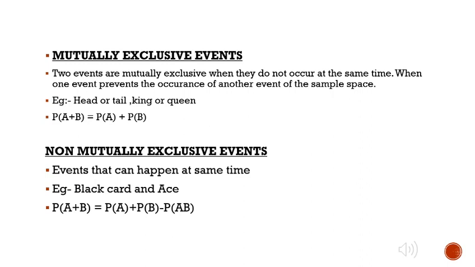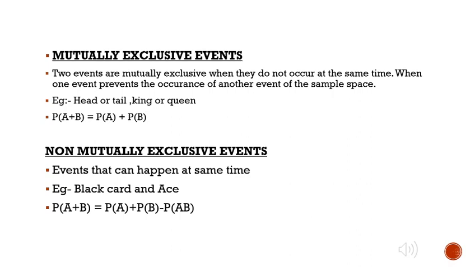Is it possible? Yes, it is possible because there are 26 black cards and 4 aces are present, and the black cards have 2 aces. So the probability of getting a black card and an ace together is possible. So it comes under non-mutually exclusive events.